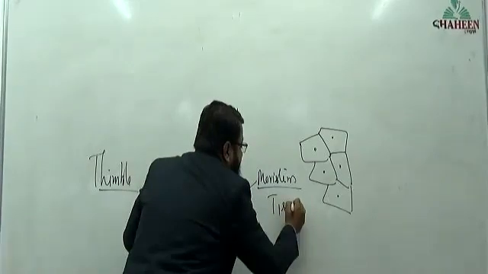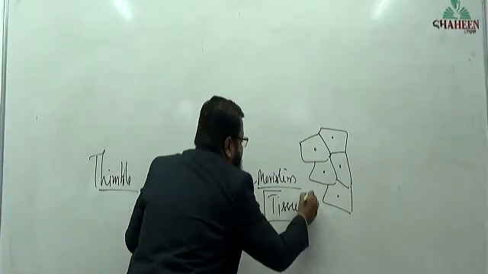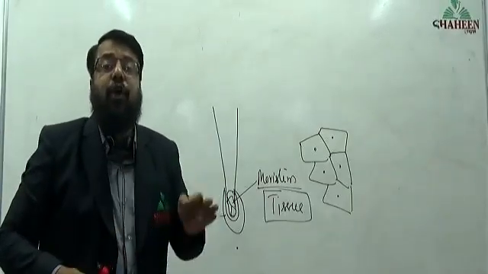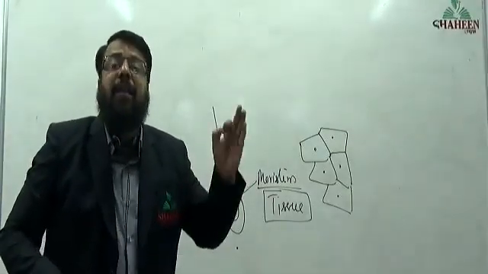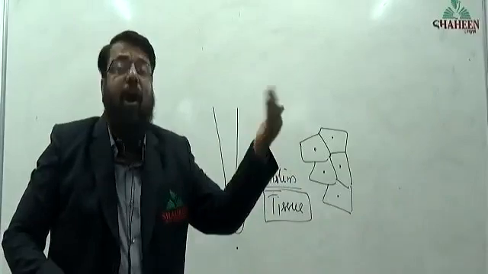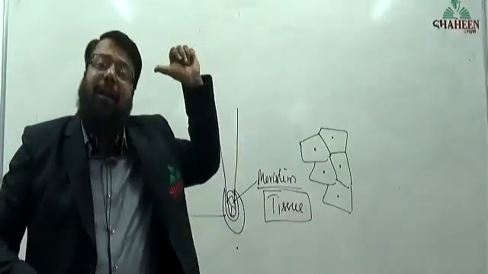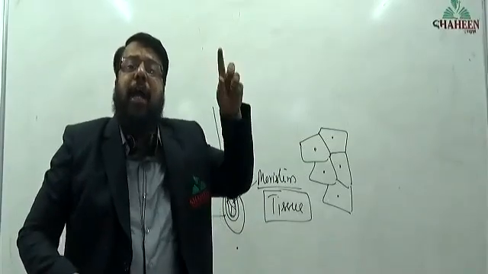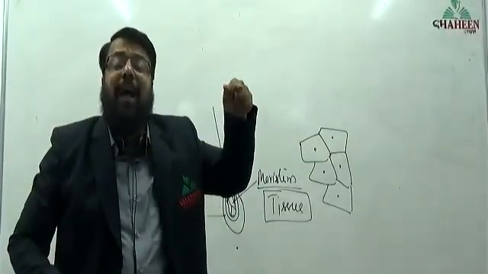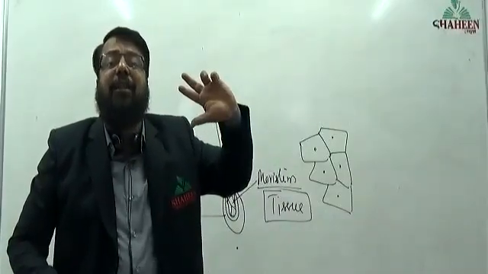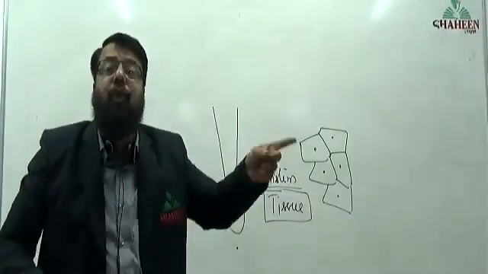What is a tissue? A group of cells that have a common origin and common function. That is called a tissue. Already you have completed this in zoology.